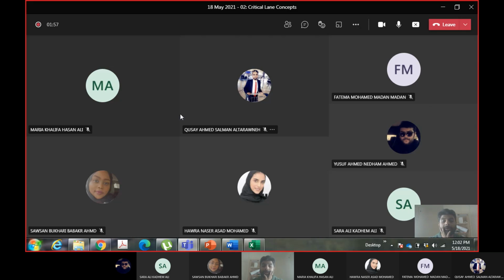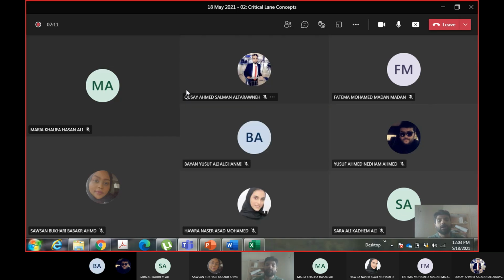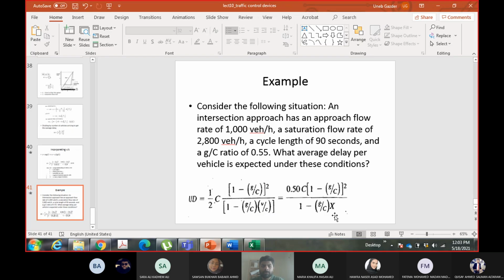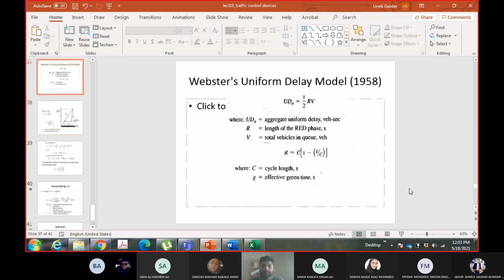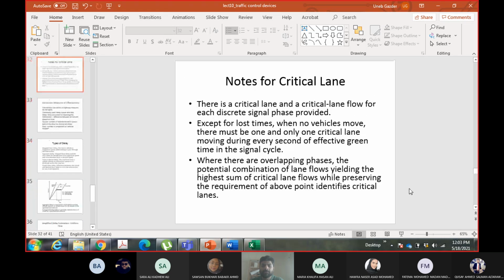Now, before the break, we were talking about traffic control devices. We talked about types of traffic control devices. Then we moved on to signals. Within signals, we talked about the calculation of cycle length and the effect of V by C ratio and number of lanes on the cycle. Now we are going to continue from the same aspect, that is the effect of the number of lanes.